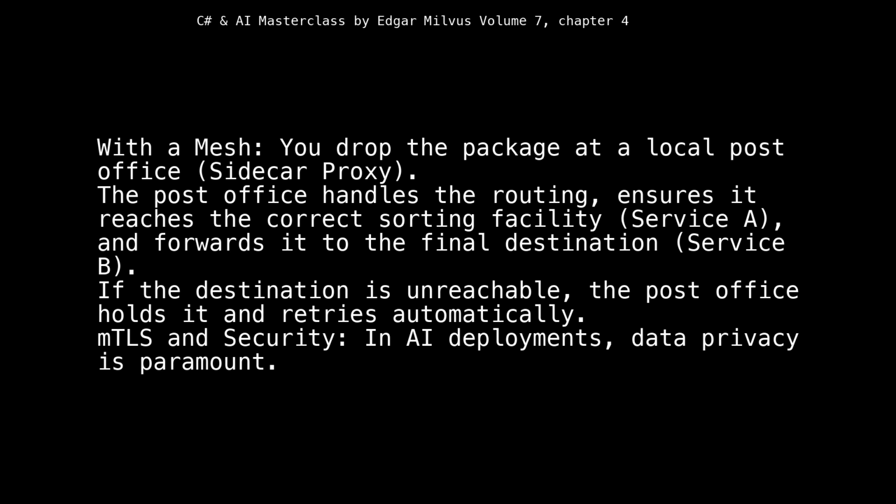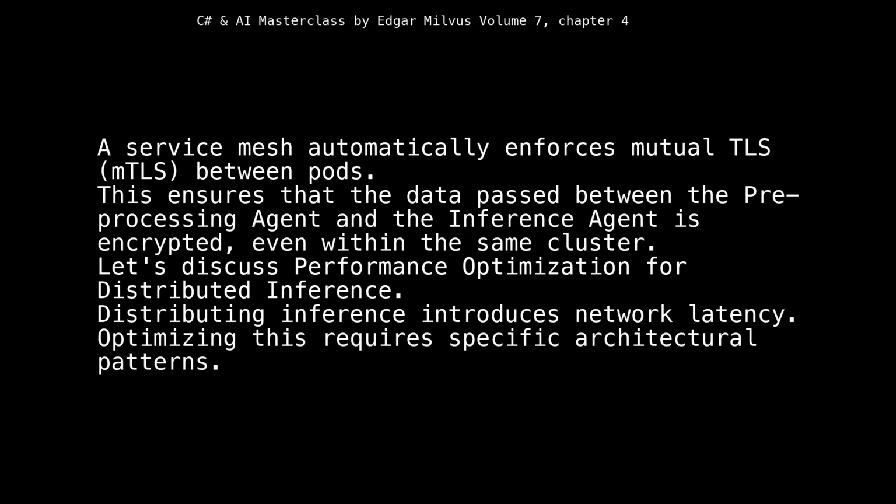mTLS and security. In AI deployments, data privacy is paramount. A service mesh automatically enforces mutual TLS, mTLS, between pods. This ensures that the data passed between the pre-processing agent and the inference agent is encrypted, even within the same cluster.